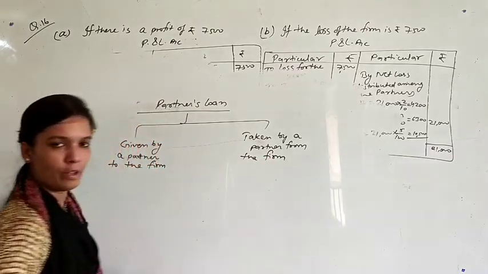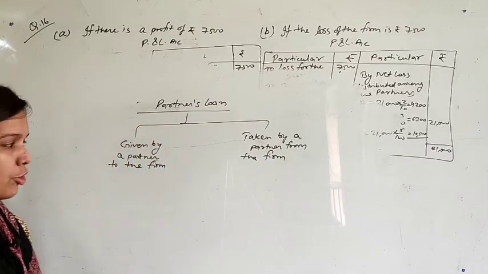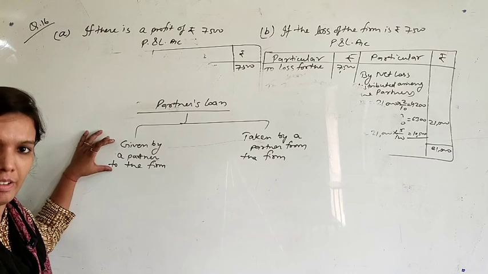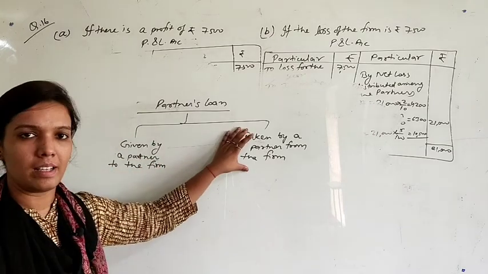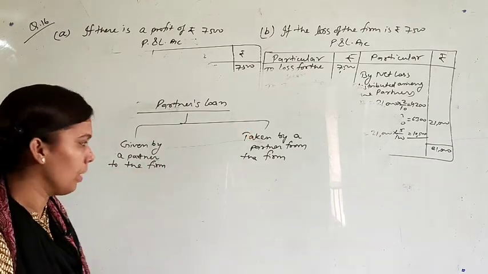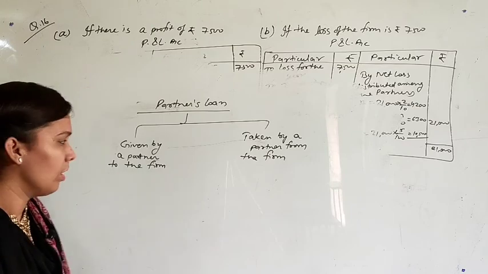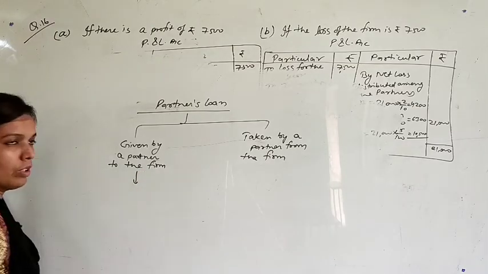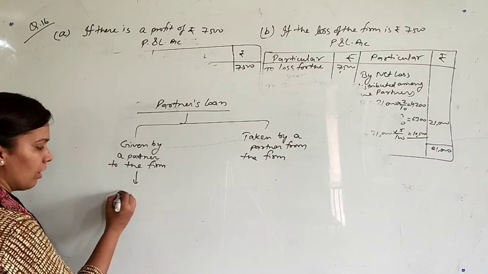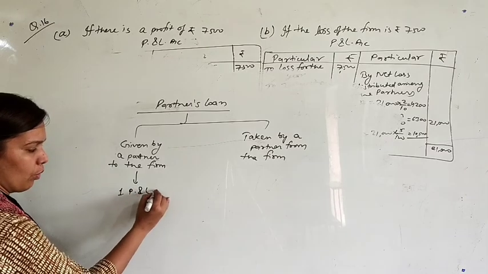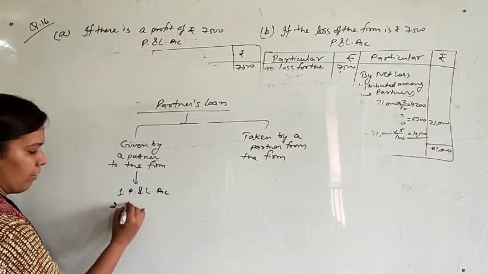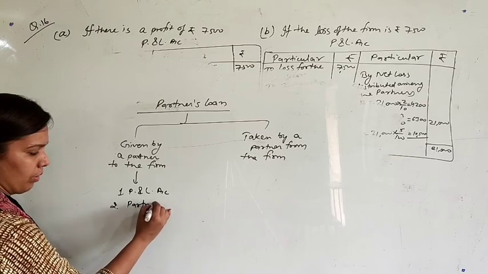There may be two kinds of loan in a partnership firm. First, that is given by a partner to the firm, and second, that is taken by a partner from the firm. We have studied this one point, that we show this loan at two places: the first one was profit and loss account, and the second one was partner's loan account.